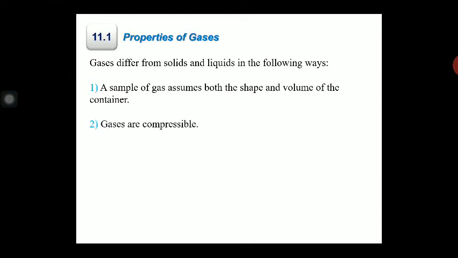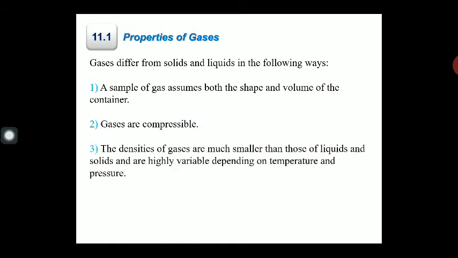The next property, gases are said to be compressible. Gases are compressible, while liquids are only partially compressible. The density of gases is much smaller than that of liquids and solids, and is highly variable depending upon the temperature and the pressure. तो गैस की डेंसिटी भी वेरी करती है. जितना आप टेम्परेचर बढ़ाओगे, the gas particles have a tendency to expand and the density keeps on decreasing. So this density depends upon the temperature as well as the pressure.